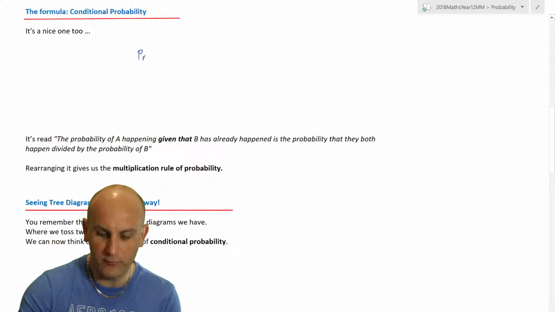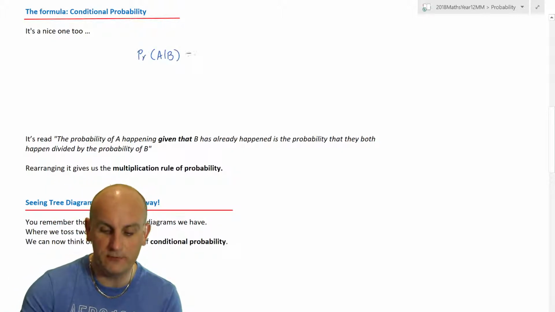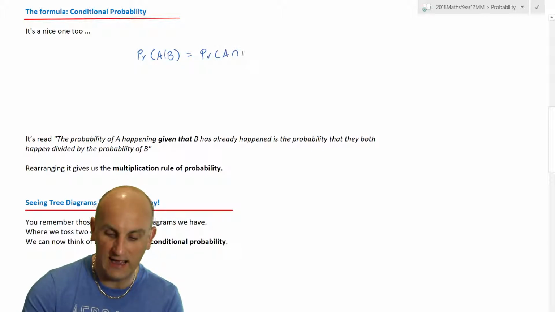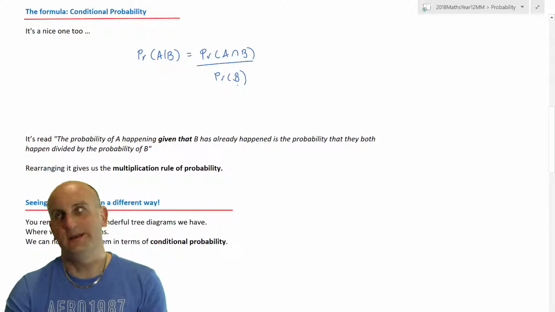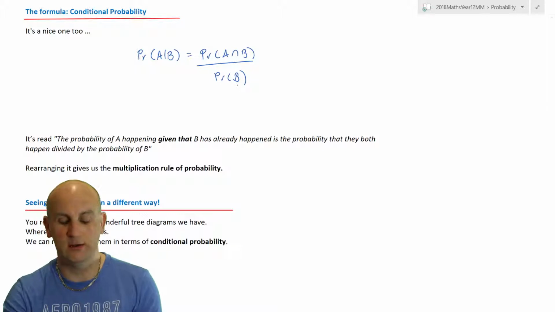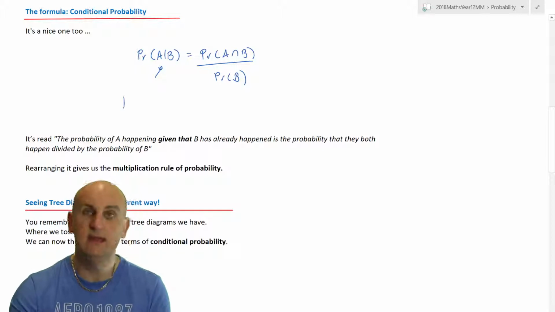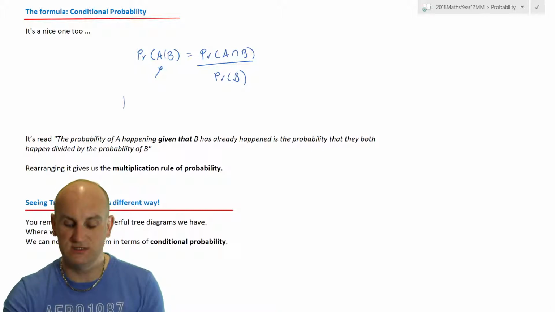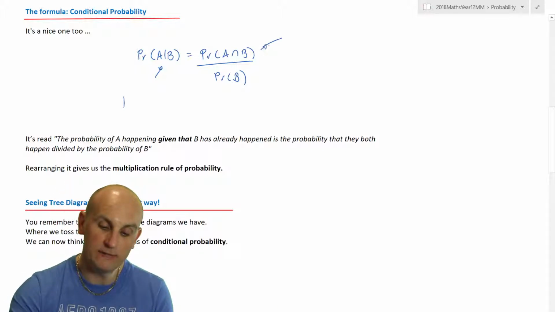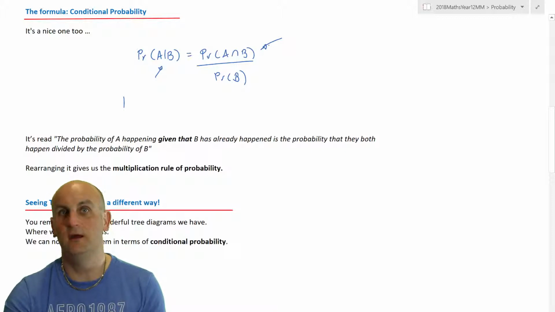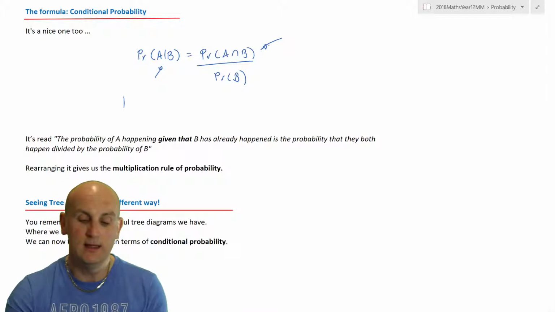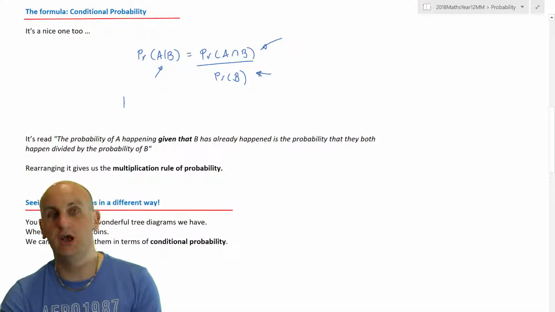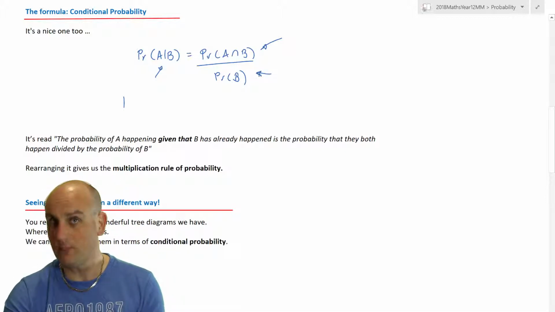Yes, so the formula is the probability of A, given that B has already happened, is equal to the probability of A and B divided by the probability of just B. Now, where does it come from? You'll find out in a moment, actually, and draw a tree diagram. But it's one of those that you just need to remember. And that vertical line there is the given that sign. So wherever you see the words given that in a question, it is very much asking you to use this conditional probability. And as I said, it is the probability that both of the events happen, the intersection of both, divided by the probability that just B happens. Okay, so you've got that?